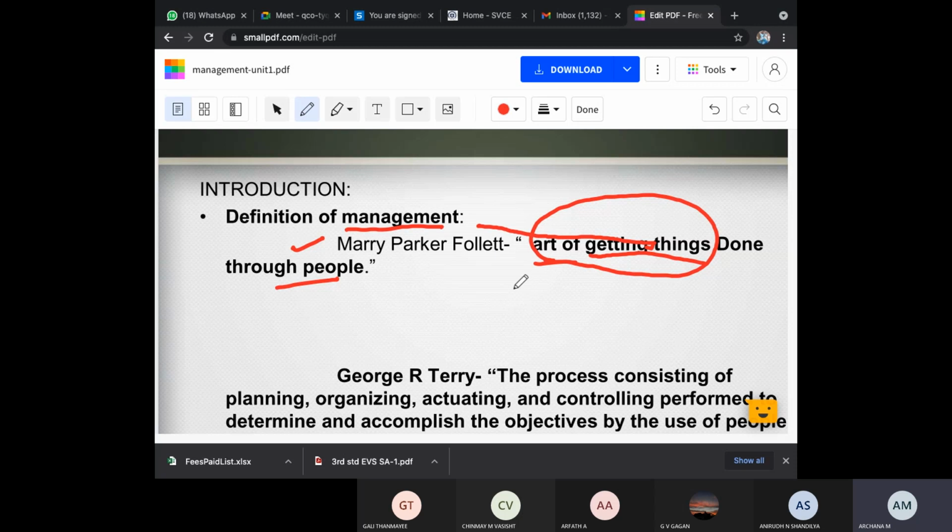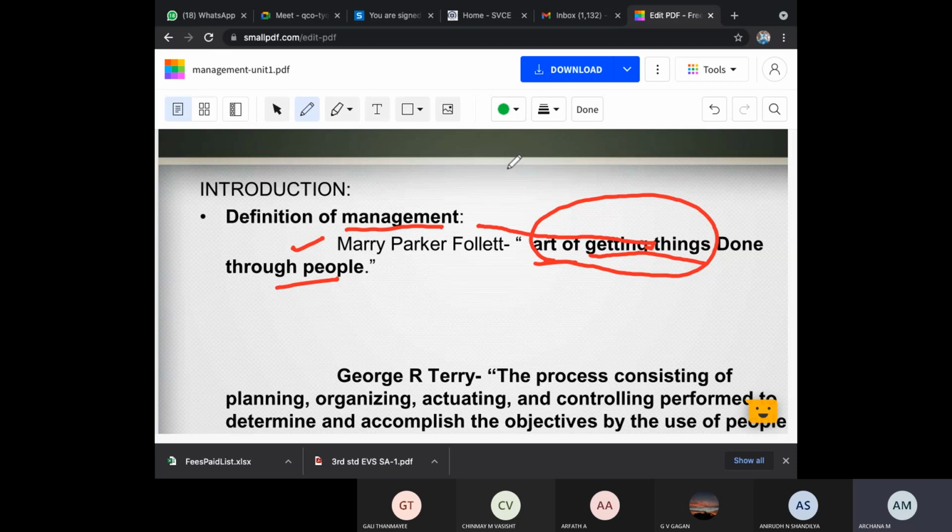But I want a particular thing, that is, I want you people to address the general in the particular technical term. What is management? This is a very, very important question you people have to answer.